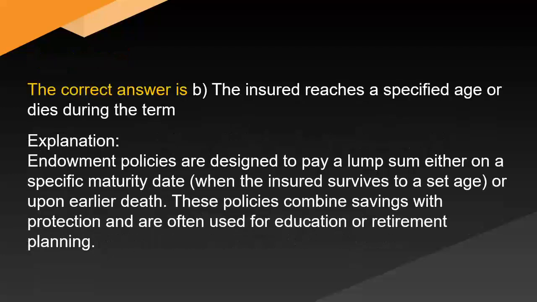The correct answer is B. The insured reaches a specified age or dies during the term. Explanation. Endowment policies are designed to pay a lump sum either on a specific maturity date when the insured survives to a set age or upon earlier death. These policies combine savings with protection and are often used for education or retirement planning.